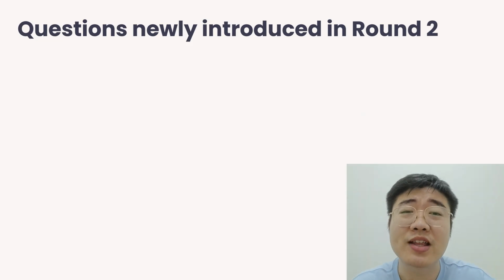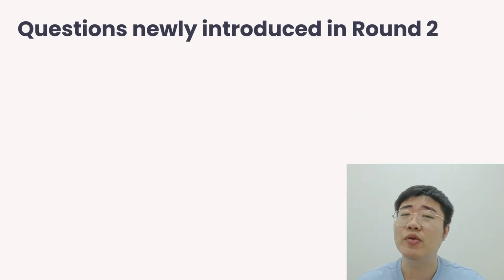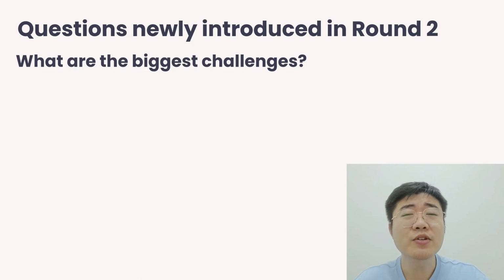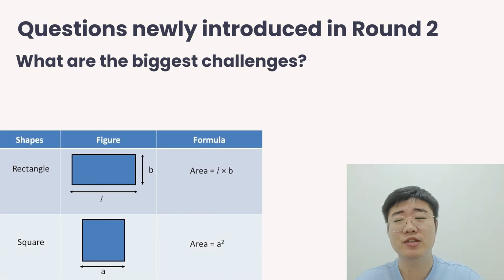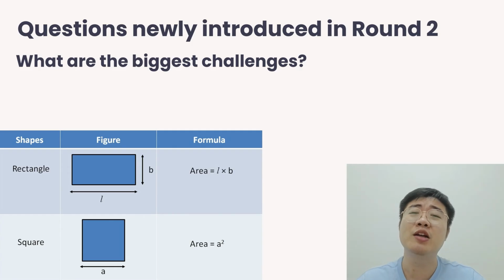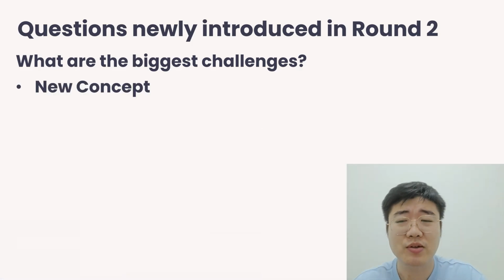So about the questions that are newly introduced in round 2, how can we go about doing them? The biggest challenge here is that these things are relatively new to us. Sometimes we do not know about the concept, for example, area and perimeter. If we haven't learned it before, of course, we won't be able to solve the question.